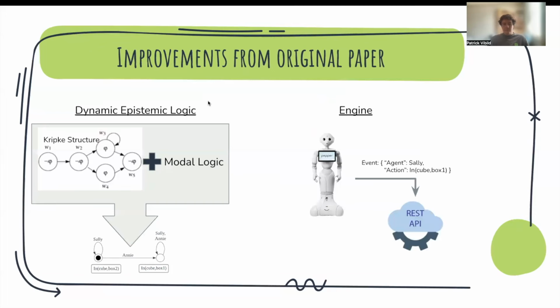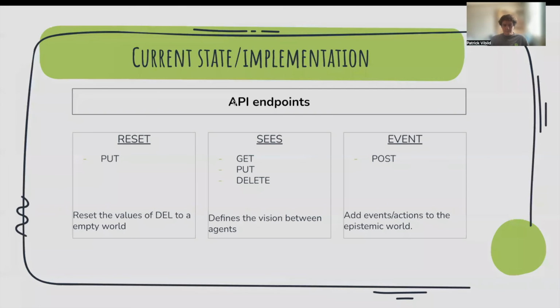Therefore, we implemented the paper from scratch using modal logic and Kripke structures. The Kripke structure also models the beliefs and the connections of the worlds between the belief states of the agents, and it also has loops, so we can model the n-order belief system between different agents. Second, we wanted to implement it as an engine with a clear interface so we can use the engine as a black box. We achieve this by implementing it as a REST API.